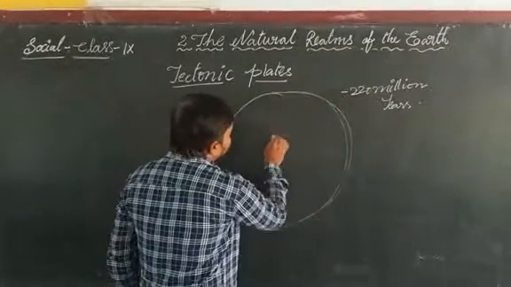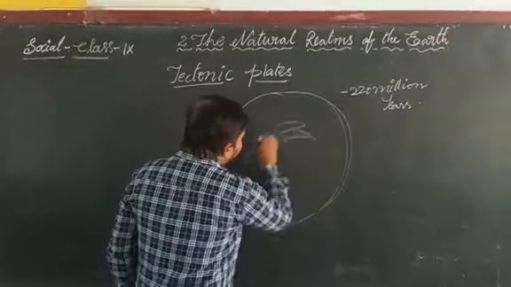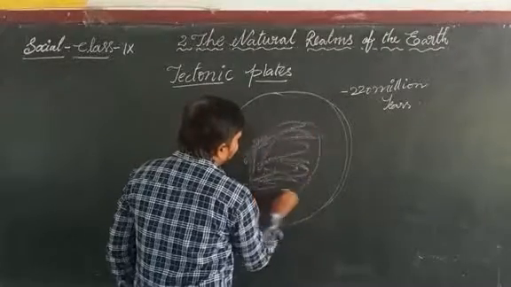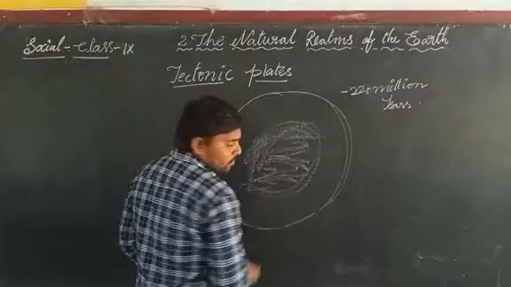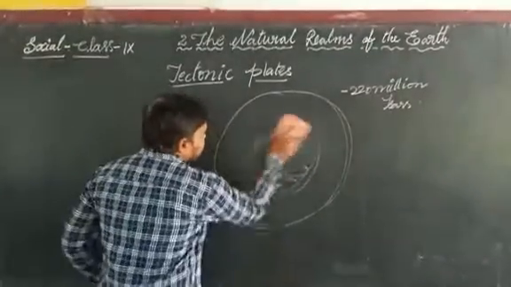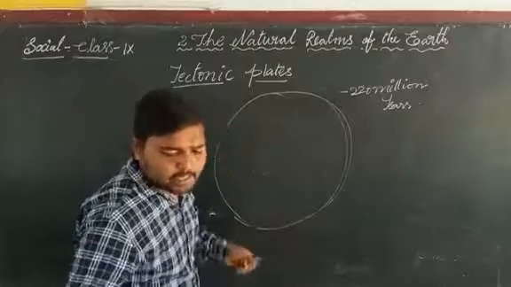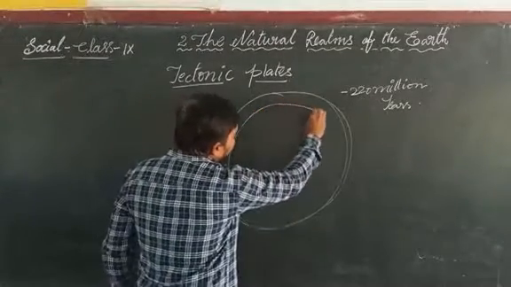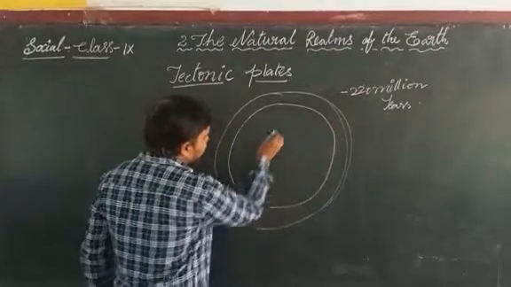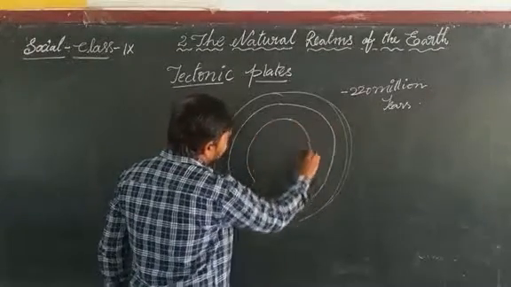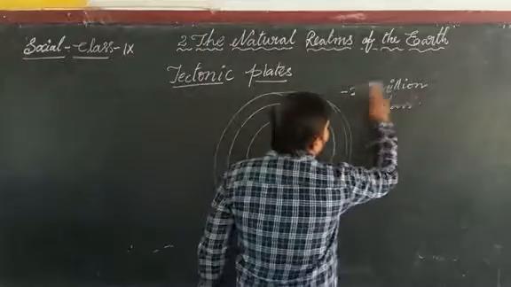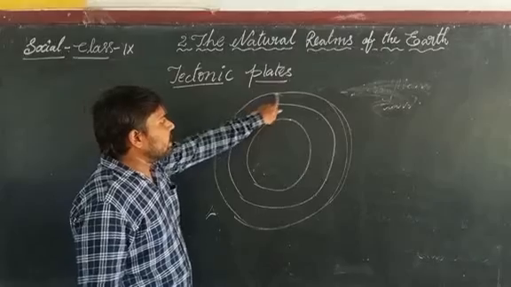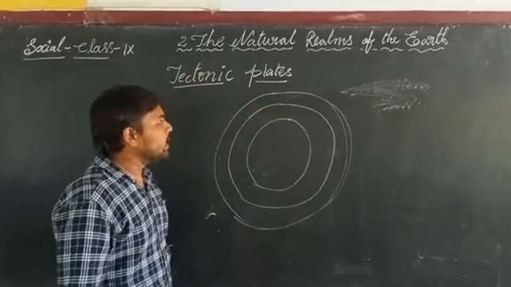Suppose this is the entire landmass, the earth. It has three different types of layers, which we discussed in the previous class. In the previous lesson, the earth is divided into three internal layers.